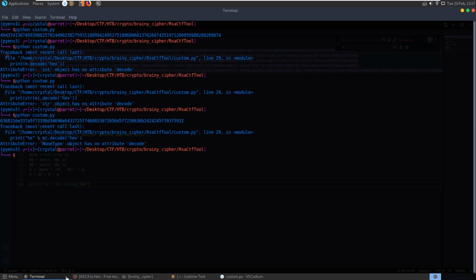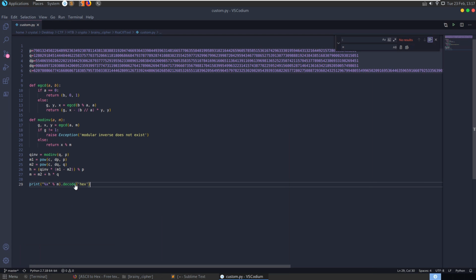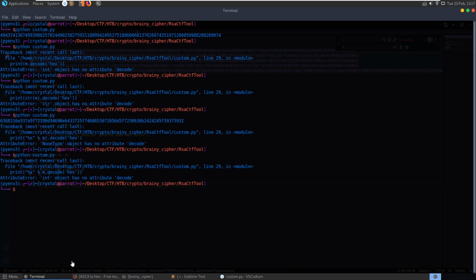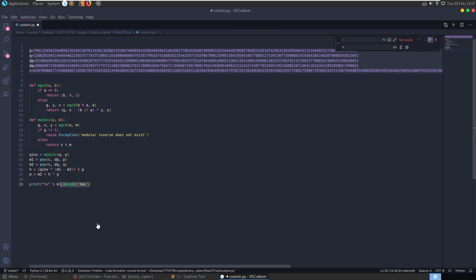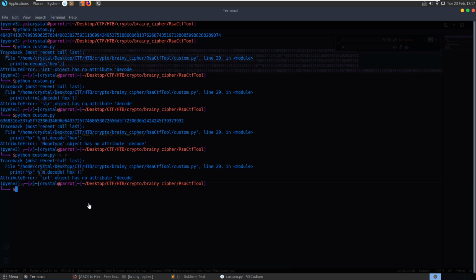Okay, it printed that out, has no object decode. That's funny. It gives us the error there, but it does actually work. Maybe it's just because, yeah, okay, it works fine without.